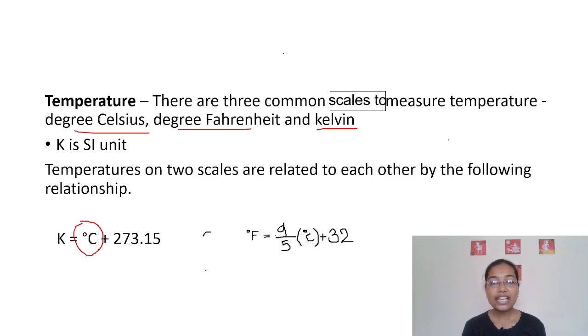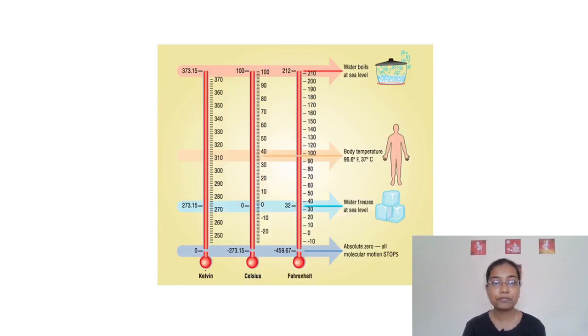Now we'll see how the thermometers look and what their scales are. This is the Kelvin scale, this is the Celsius scale, and this is the Fahrenheit scale.